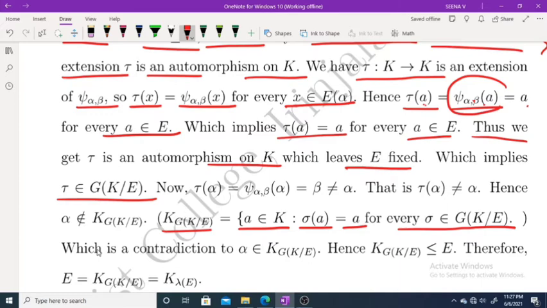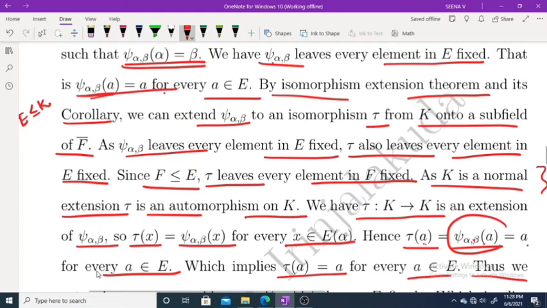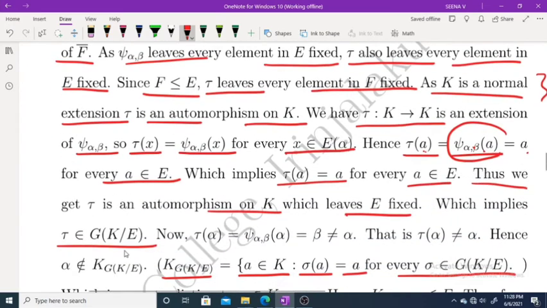Once again, K is a normal extension and tau is an automorphism, and for this automorphism tau of x equals psi alpha beta of x for every x belonging to E(alpha), because tau is an extension of psi alpha beta. Tau of a equals a for every a belonging to E, so tau belongs to G of K over E. Now tau of alpha equals psi alpha beta of alpha, which is equal to beta, and alpha and beta are conjugates, beta not equal to alpha. Therefore tau of alpha is not equal to alpha.